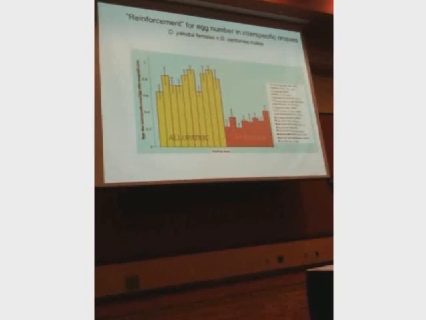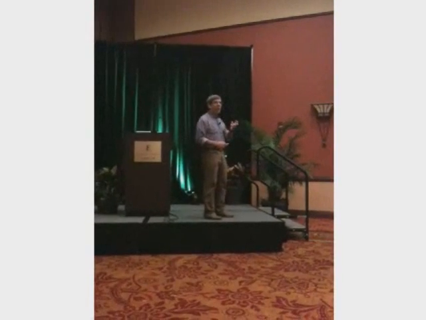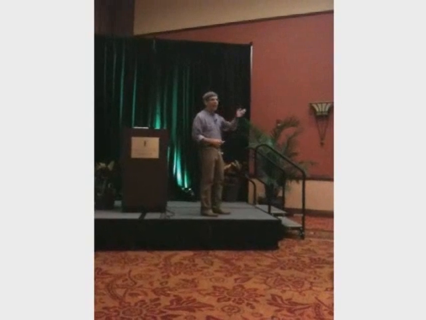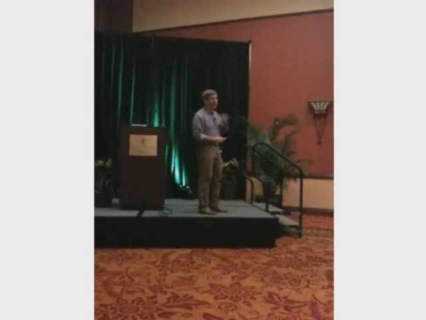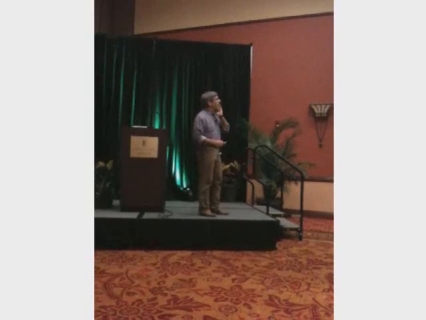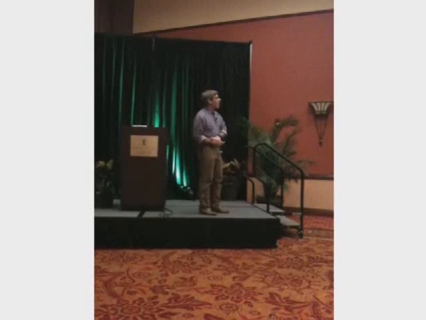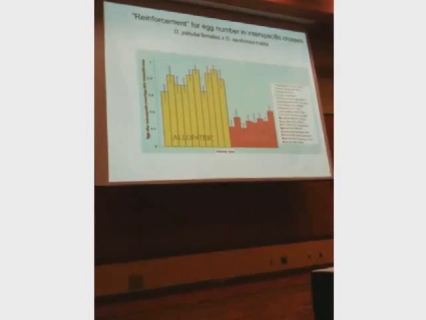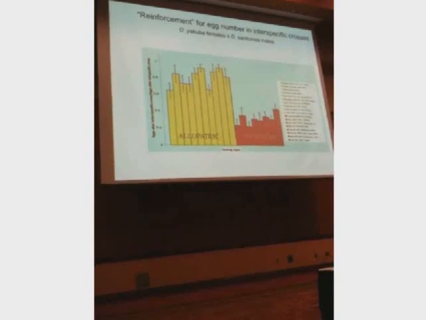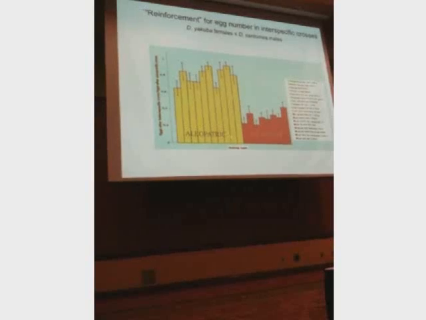But we know that this is actually a selective advantage, because the flies in sympatry that dump this foreign sperm come back into mating condition a lot faster, and will mate with the right species a lot faster than those which are still pumping out those heterospecific eggs. This is the work of Daniel Matute. We talked perhaps a little bit about it yesterday. We confirmed it over and over again, also with newly collected strains from the laboratory. We can also see this phenomenon evolve within 5 to 10 generations.